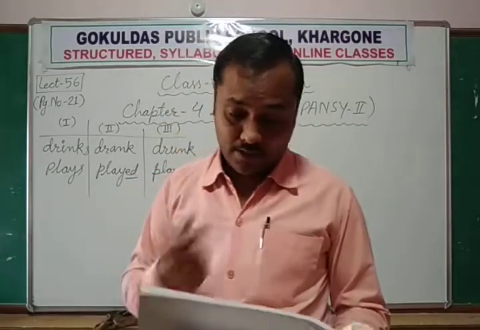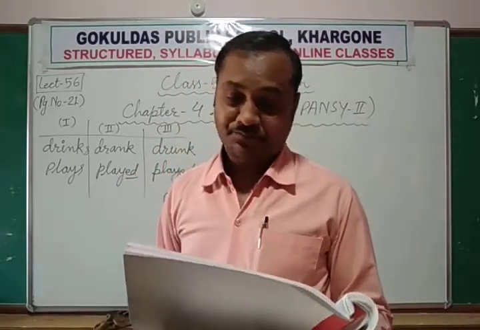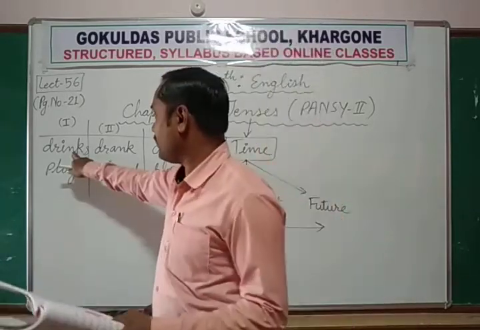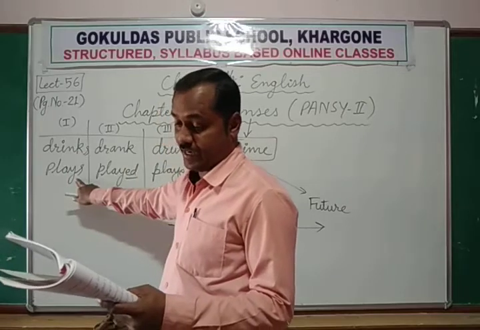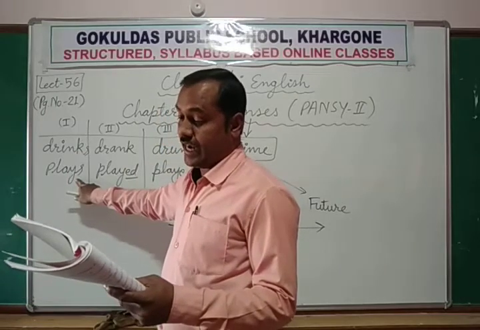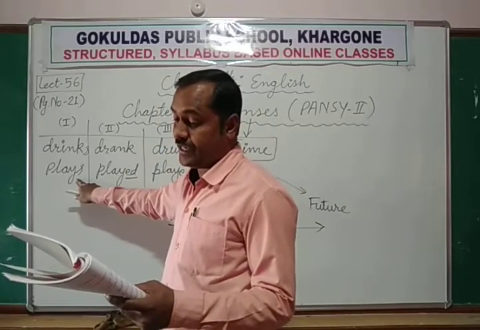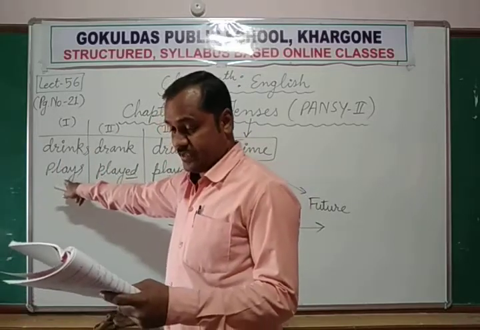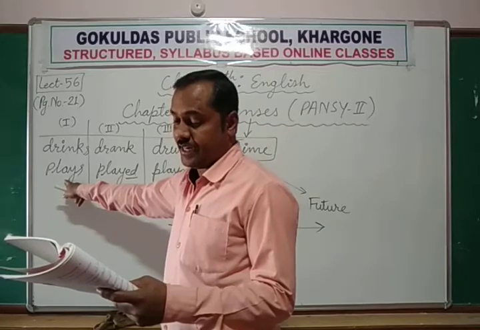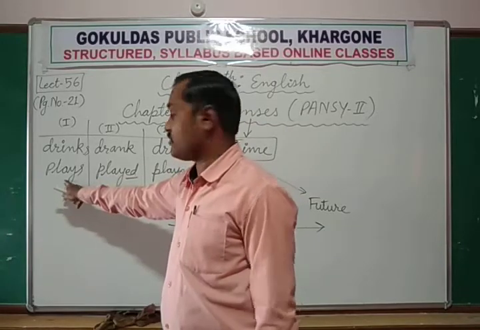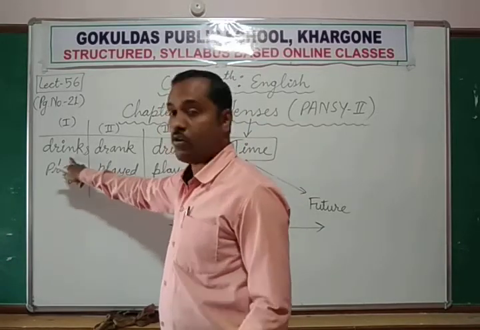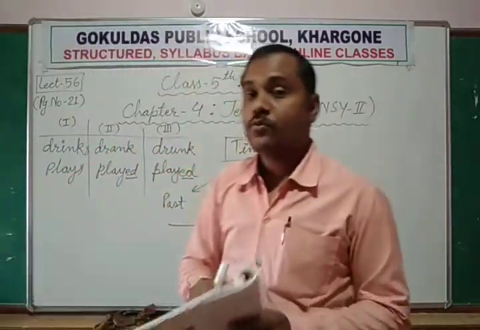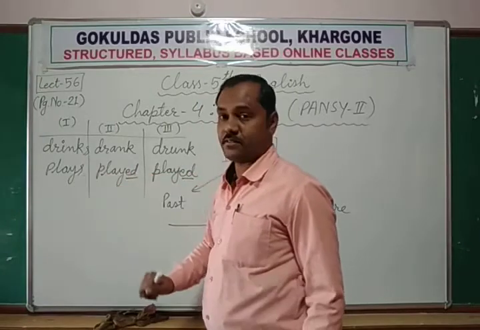Now, if we see in group A, the verbs drinks and play tell us that the action is happening in the present time. So it is called present tense. Such verbs are said to be in the present tense. So in column number A, these verbs are in present tense.